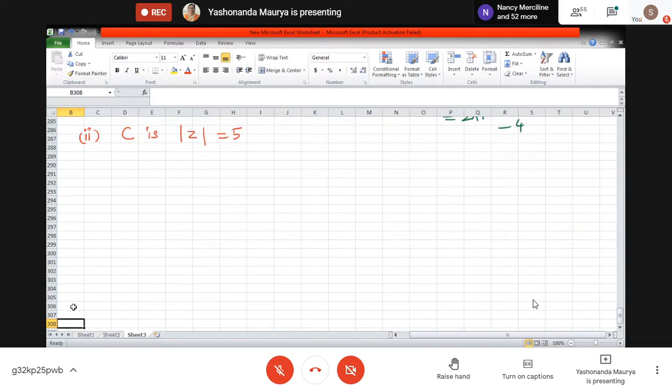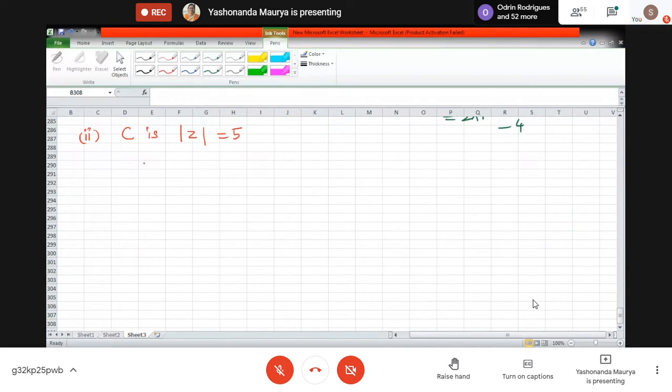Okay, so if I draw the figure, suppose z equal to plus 2 is this point, z is equal to minus 2 is this point, this is 1, minus 1, and this is 1. This is my real axis, this is my imaginary axis, and now I'll draw mod z equal to 5. What is this mod z equal to 5? It is a circle centered at origin and radius is 5. तो एक बड़ा सा सर्कल बनेगा. ठीक है, to draw the circle properly.